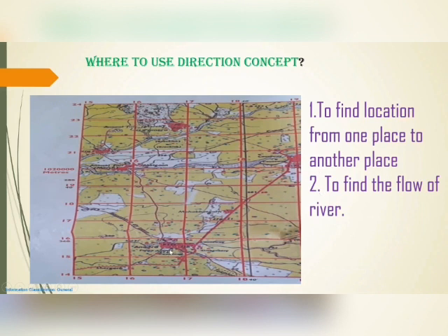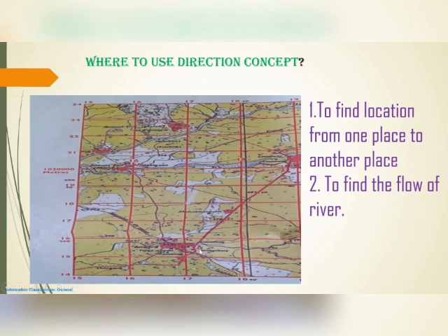For example, here is a post office, and here is a settlement. From here to here, what direction can I say? From here to here it's a north direction. And from this settlement to this settlement, it is not exactly east, so we can say it is a northeast location. This will help us to find the location from one place to another place.